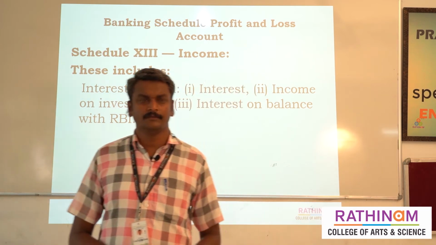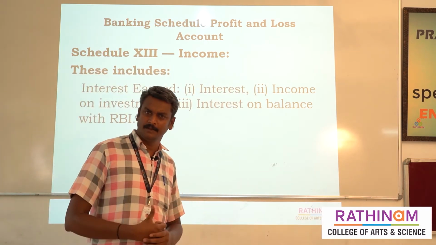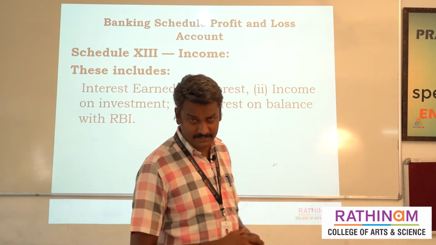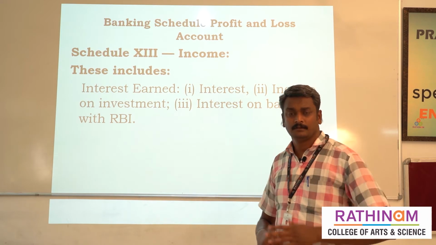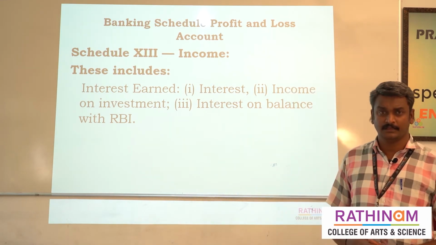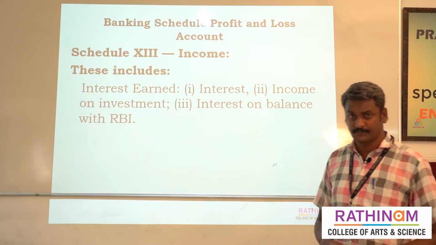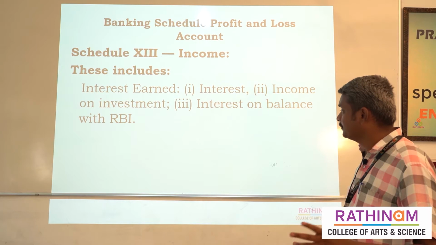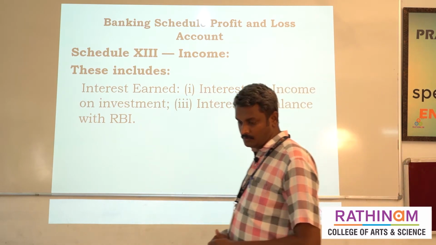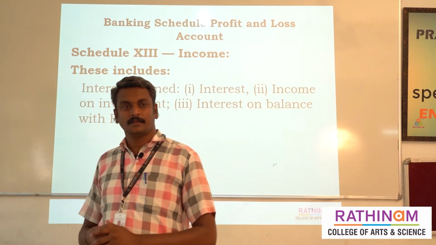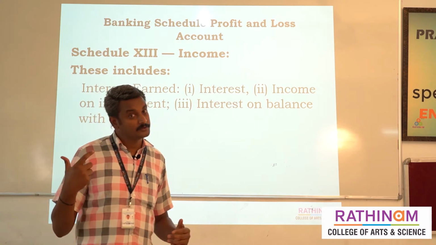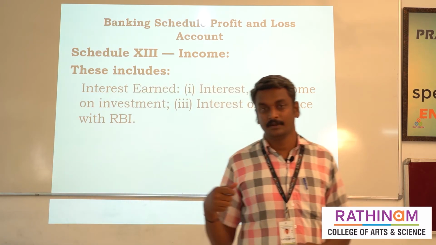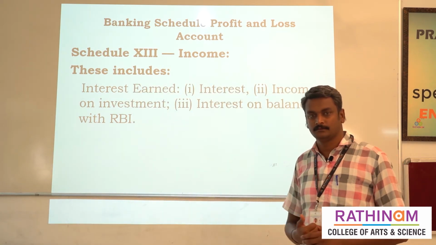The banker makes investments. When they get public deposits, they invest in other company shares and in government securities, wherever they invest. From that investment they get an income. Then the third item, interest on balances with RBI. The bankers invest their surplus with the RBI, and the RBI gives interest to the bank, right?